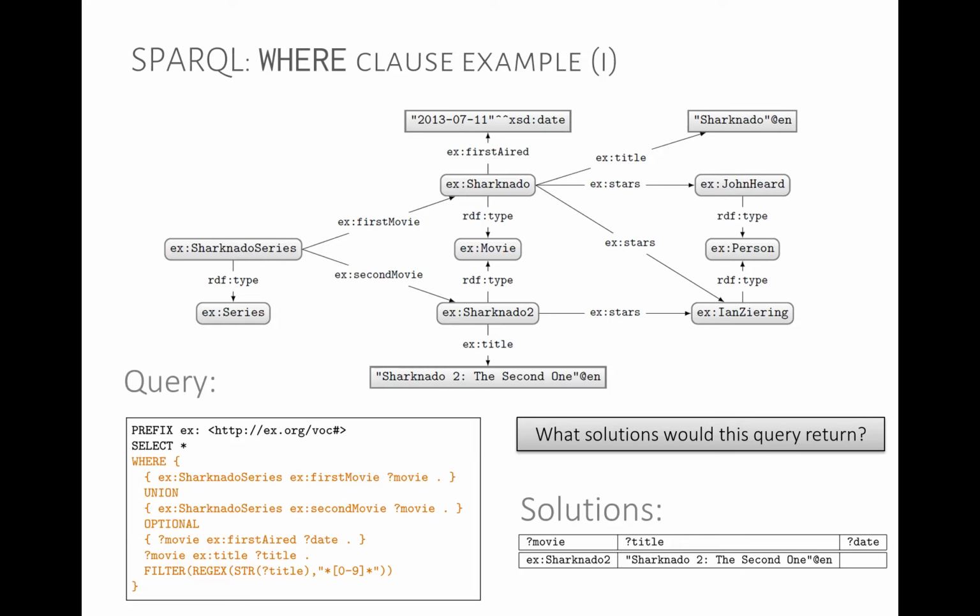So the optional here, it's just the next clause, which ends at this curly brace here. So optional takes on the right-hand side something with curly braces, and that defines the limit. It's the same with the union here, that we have some curly braces before and we have some curly braces after, and the union ends here.